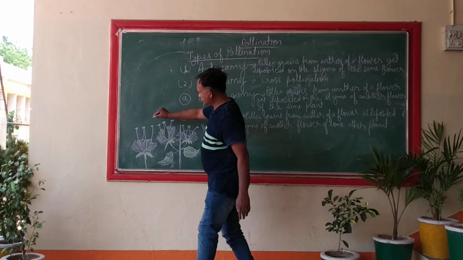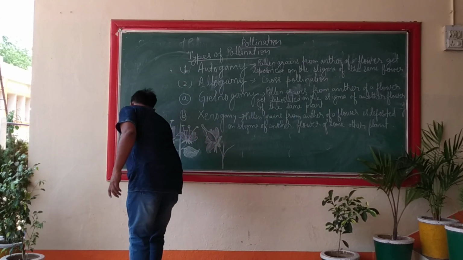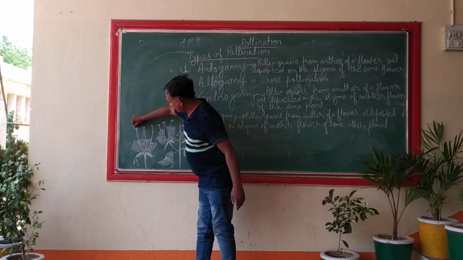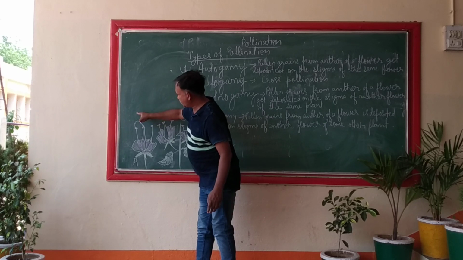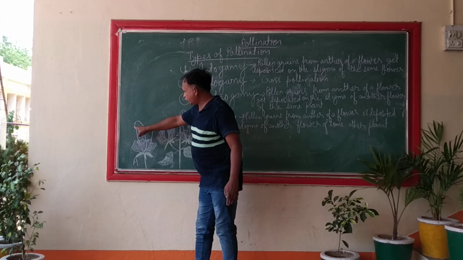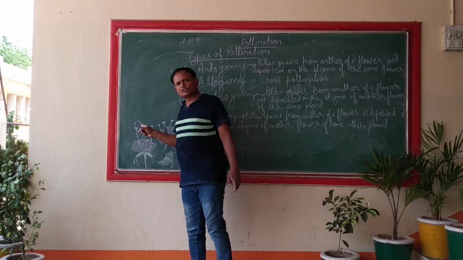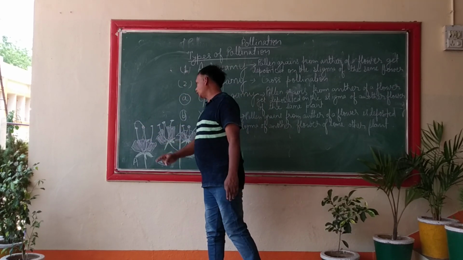You see here, this anther belongs to flower A, and the pollen grains from this anther get deposited to the stigma of the same flower. This arrow is showing the deposition. When the pollen grain from the anther of a flower gets deposited on the stigma of the same flower, this pollination is called autogamy or self-pollination.